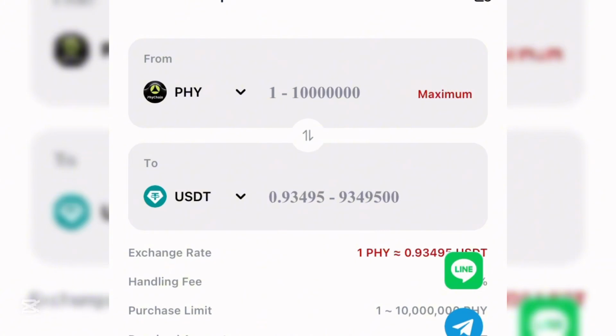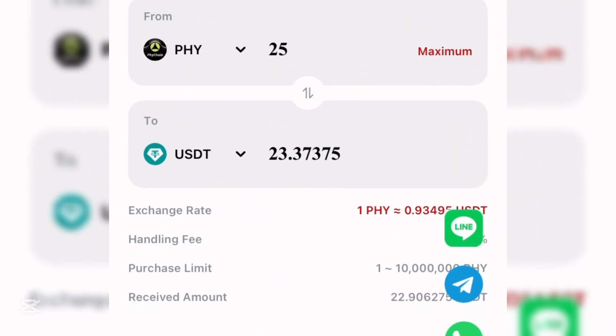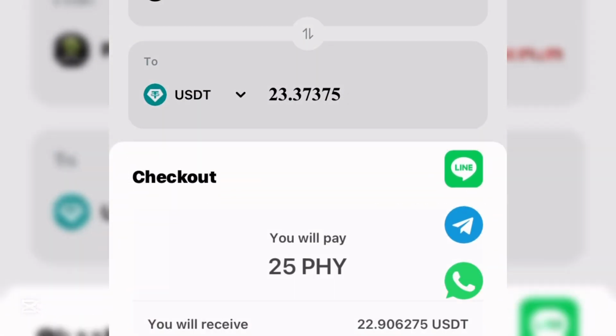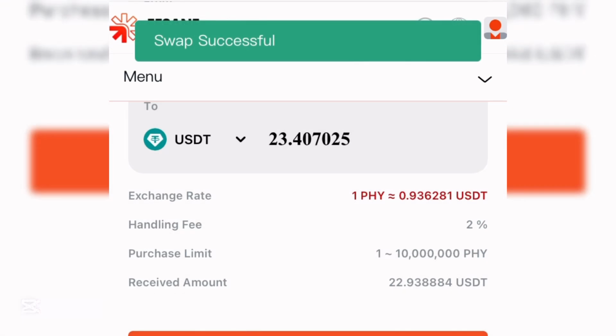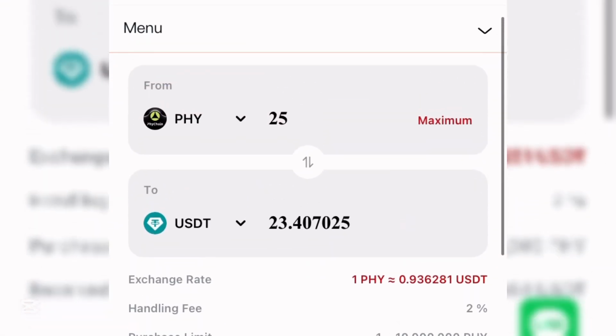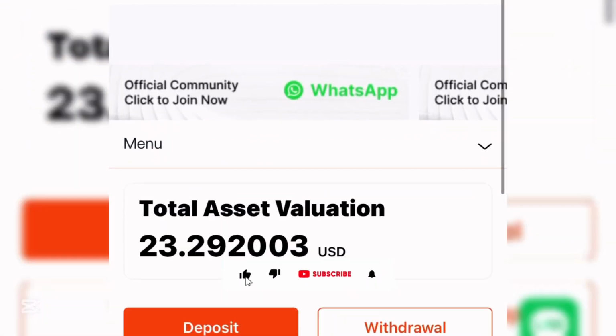What I just need to do is come down and click on maximum. Once I click on maximum, you're going to see the total you're going to be converting into USD. Then you come down here and click on confirm. Once you click on confirm, you just have to come down here to confirm this. You'll be confirming this because you'll be getting the actual amount of this USDT. Right now you can see that the swap is successful. When you go back to your account, you can see that you can place withdrawal right on your account. After swapping this, you can now go ahead and click on withdrawal.